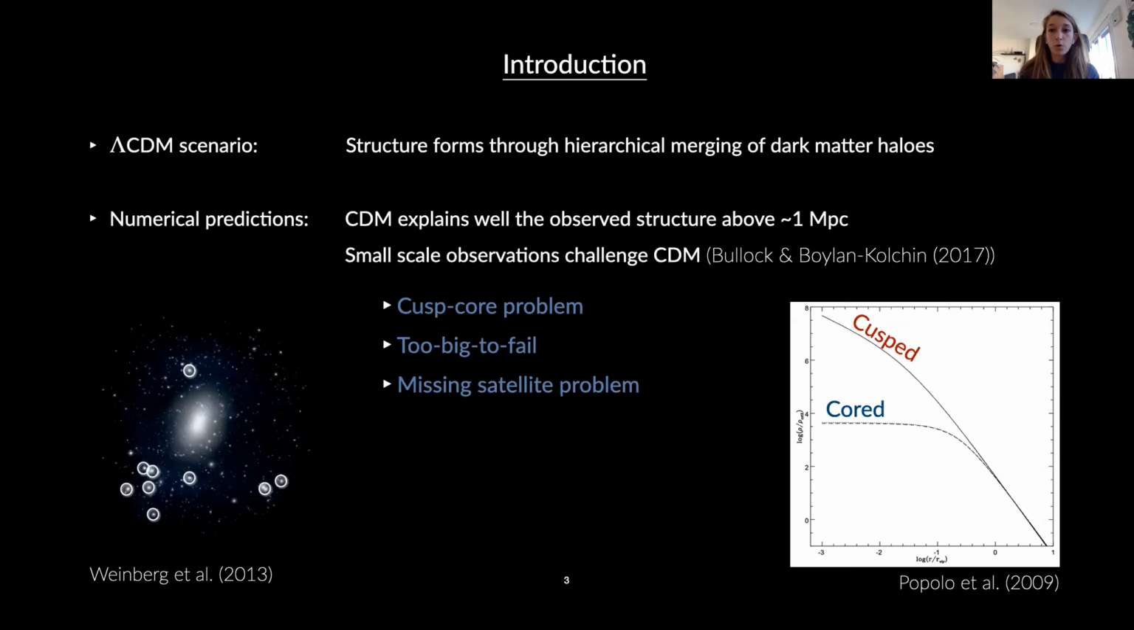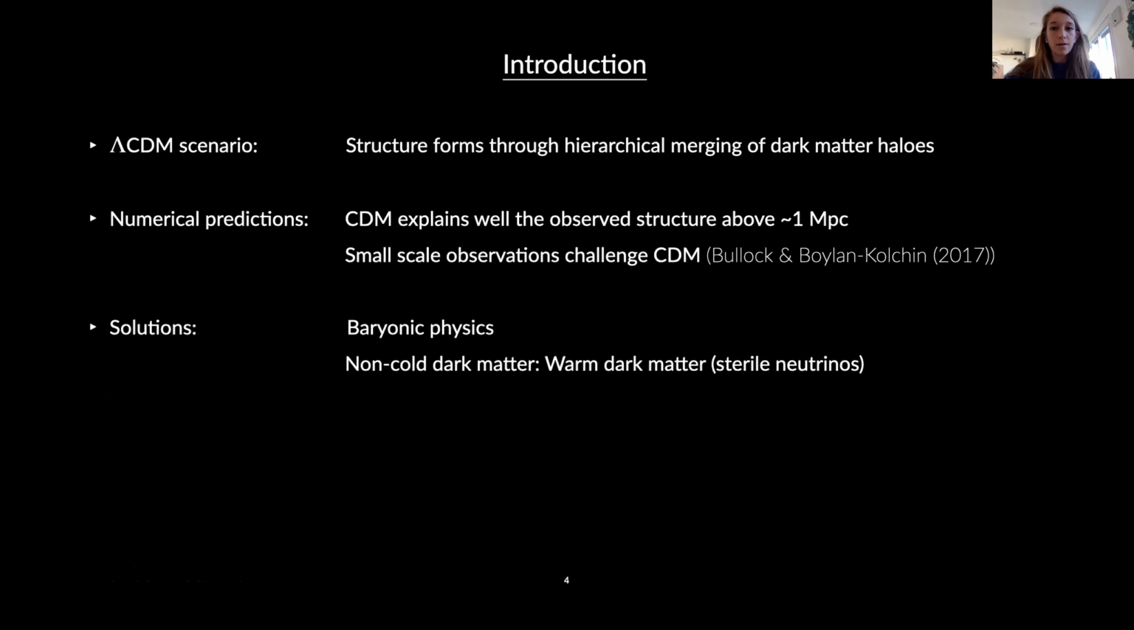The first is the cusp-core problem, in which dark matter halos are expected to have a cusp density profile. However, observations show a more flat and cored profile towards inner radii. Moreover, the most massive satellite galaxies in the Milky Way have masses that are about 5 times smaller than predicted from simulations, which is the too-big-to-fail problem. And finally, the observed number of satellites in the Milky Way is lower than predicted, and we are missing satellites.